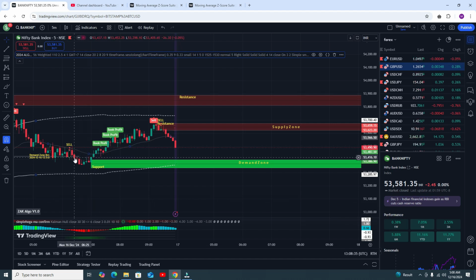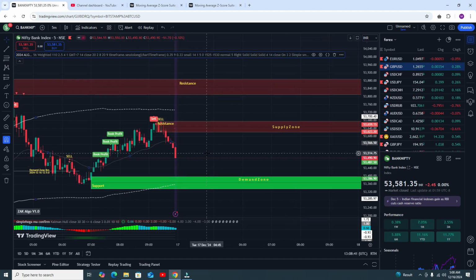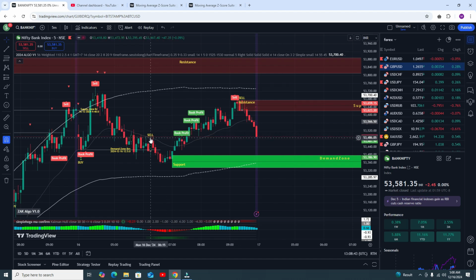Actually, if I speak truth, then definitely this is not a profitable trade. But the sell trades are profitable, and after getting a lot of profitable trades, if you get a loss in one trade, that is not a big deal.